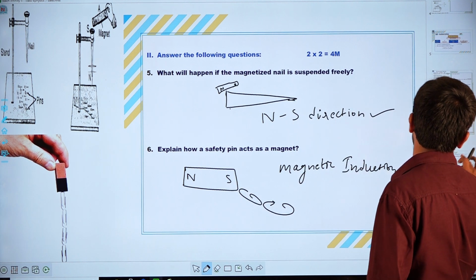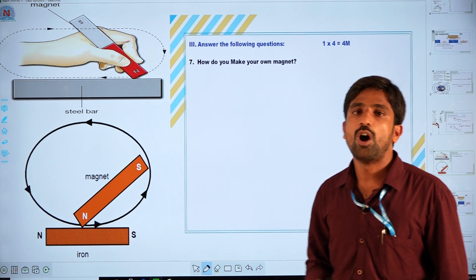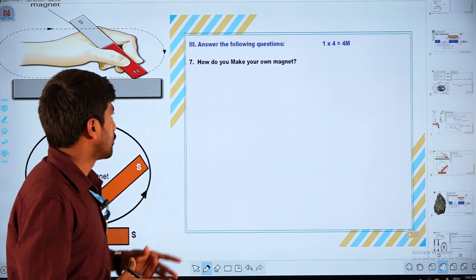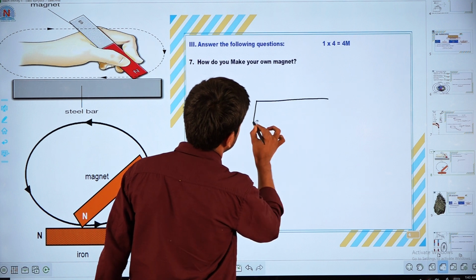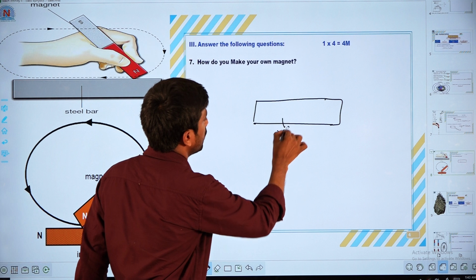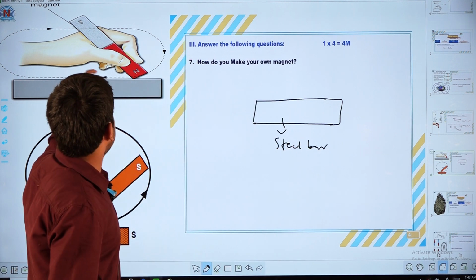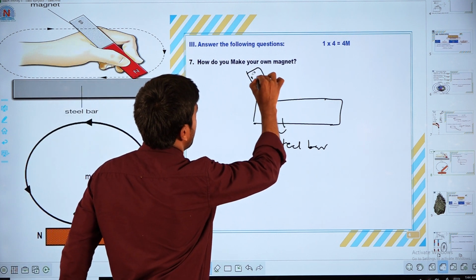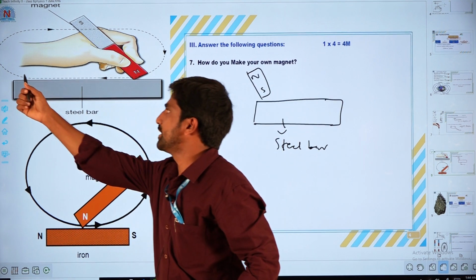Coming to question number 7, how do we make our own magnets? Is it possible? Yes, it is possible. For that, you have to take one steel bar as shown in the figure. This is the steel bar. Take a bar magnet containing north and south poles. You just have to rub it in this direction.